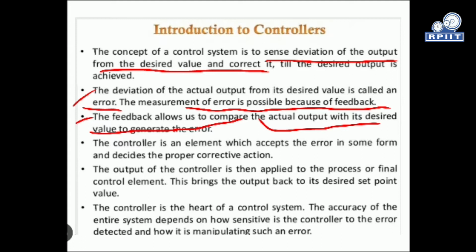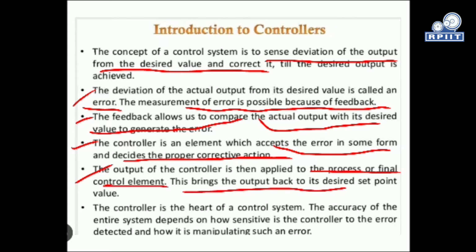What is the function of controller? The controller is an element which accepts the error in some form and decides the proper corrective action. So based on the error, it will take action and feed it to our final control element. The output of the controller is then applied to the process or final control element, and this brings the output back to its desired set point value. So we will get the desired output response by the action of the controller.